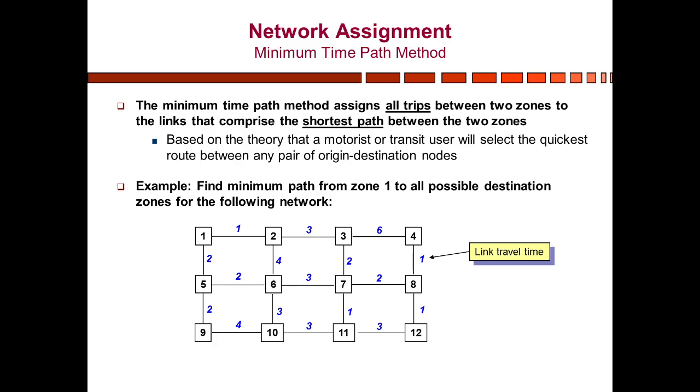So here in this example we can see that there are 12 zones, and these zones are interconnected using links, and the values written on the links are the link travel times. And in the question we have been asked to find the minimum path from zone 1 to all possible destination zones for the following network. So we will take zone 1 as our reference zone, and first we will perform the tree table calculations to determine which paths are redundant and have to be removed, and the final network diagram will consist of all those paths that have the least impedance value.